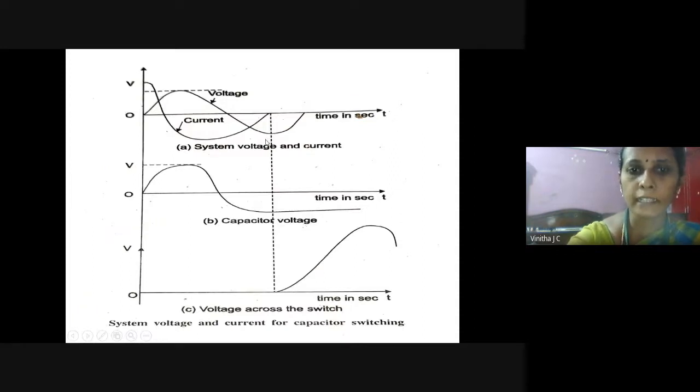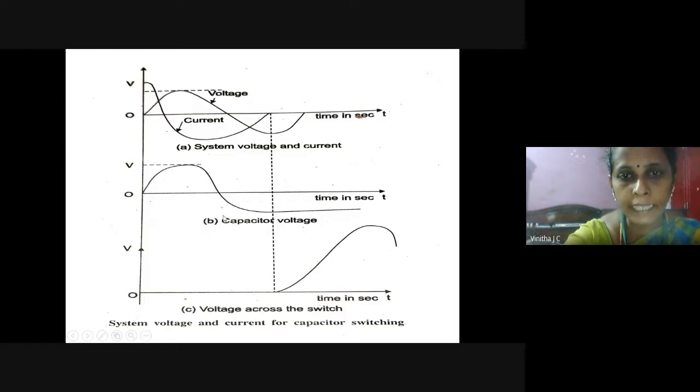Let us see the waveform when the circuit is in the open condition as well as in the closed position. The first waveform shows the normal voltage as well as the current waveform with respect to time. Here, for a capacitive circuit, the current leads the voltage by an angle of 90 degrees. If you see, this is the current waveform, which leads the voltage by 90 degrees.